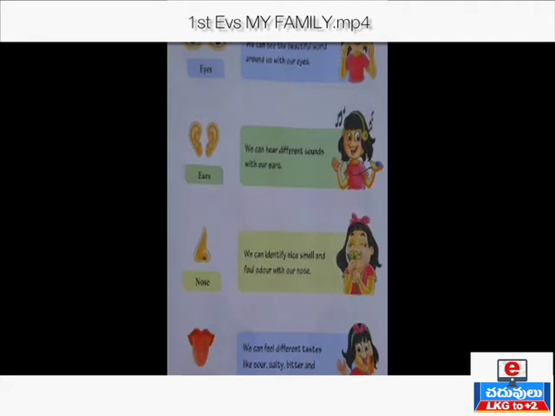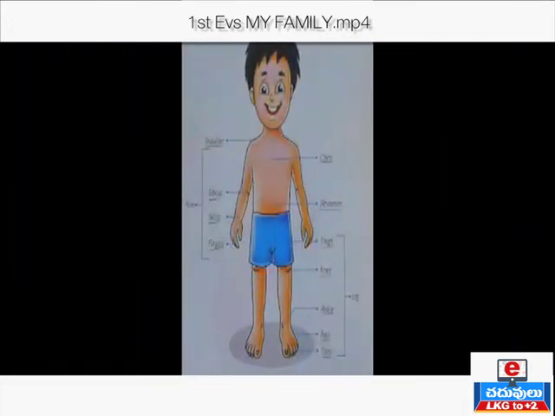Next, coming to the tongue. It is also a sense organ. We can feel different tastes like sour, salty, bitter, and sweet with our tongue. Next, parts of the trunk and limb. What are the parts of the trunk and limb, children?